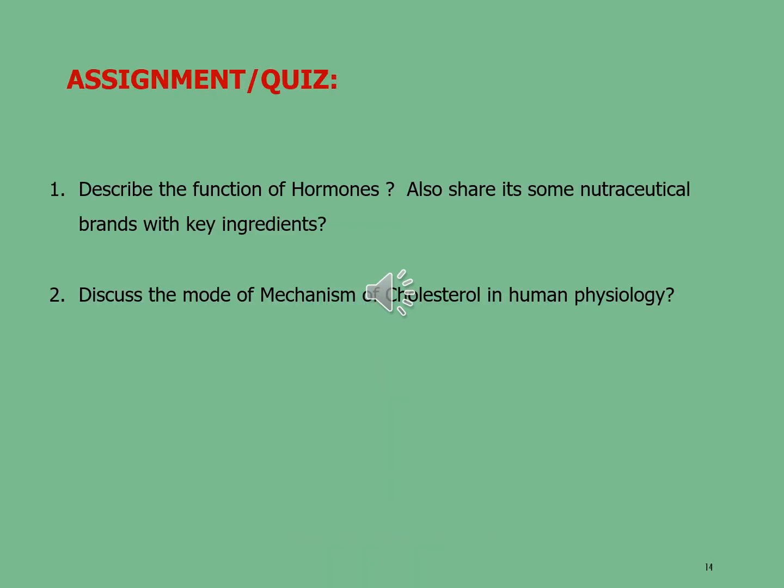Dear students, these are the assignments and the quiz which you have to submit at your earliest. Describe the function of hormones. Also share some nutraceutical brands with key ingredients. The second assignment is to discuss the mechanism of action of cholesterol in human physiology. Thank you.